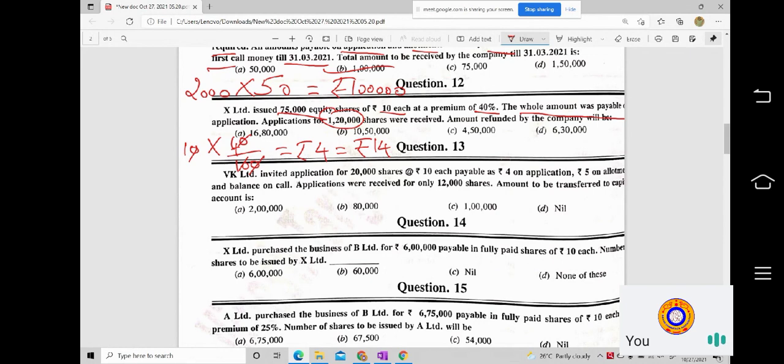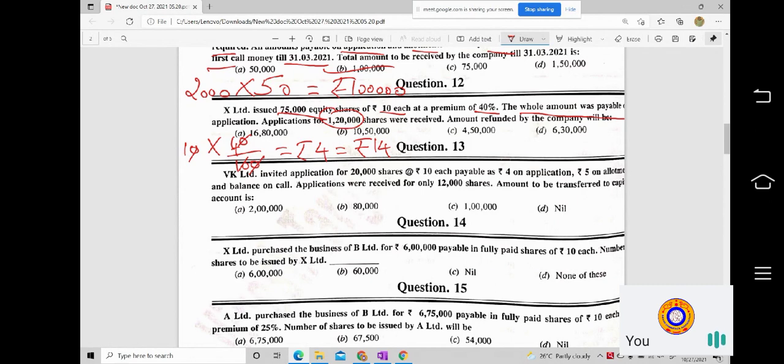So you have to be very careful. In this case, they have not given anything with respect to the adjustment of the excess application money, whether they are going to do it on a pro rata basis, or have rejected the shares, or a combination of both, that means pro rata to an extent and rejection to an extent.